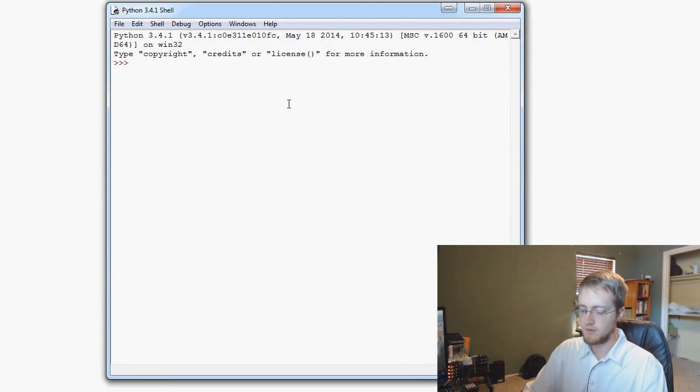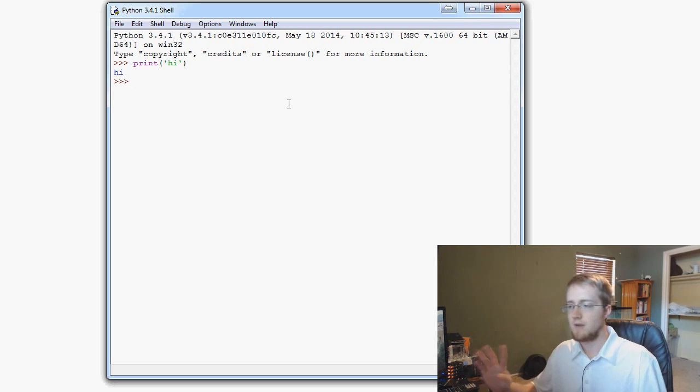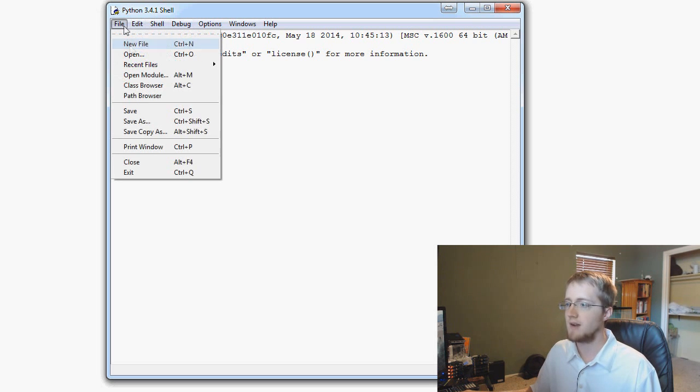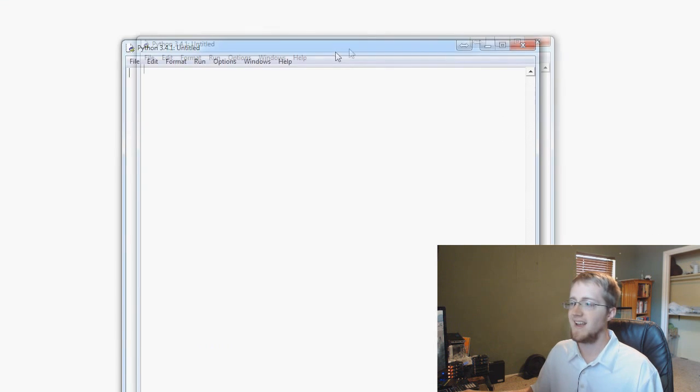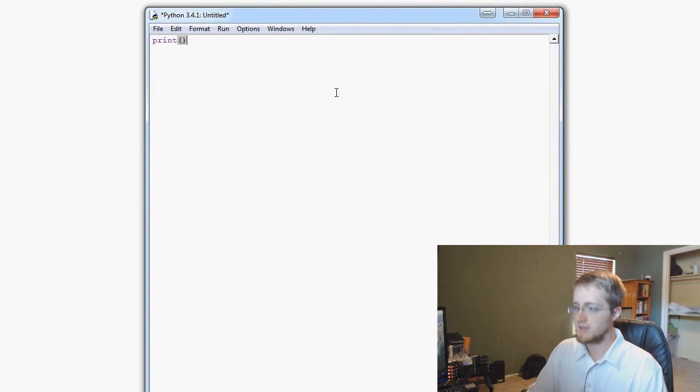This is interactive, so if you said print hi, it's going to immediately output hi, and it's kind of annoying to me to have an interactive environment. So what we're going to be programming in is you open up IDLE, which is your shell, go File, New File, and that opens up a blank document. And from there, we can code, right? So you can say print hi, and you can keep coding, and it's not spitting anything out at you yet, and then you can run it when you're all done. So that's the environment we're going to program in.